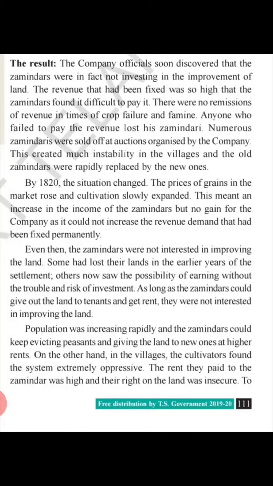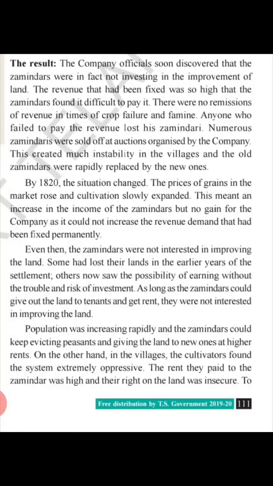Now let us see what were the results of the permanent settlement. The company officials soon discovered that zamindars were in fact not investing in the improvement of land. The revenue had been fixed so high that the zamindars found it difficult to pay. There were no remissions of revenue in times of crop failure and famine. Anyone who failed to pay the revenue lost his zamindari. Numerous zamindaris were sold off at auctions organized by the company. This created much instability in the villages, and the old zamindars were rapidly replaced by new ones.